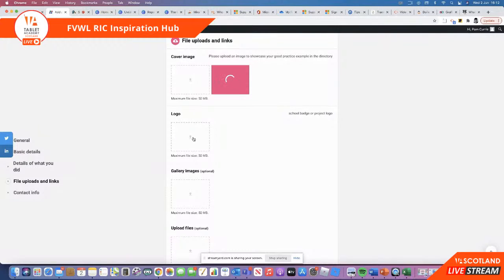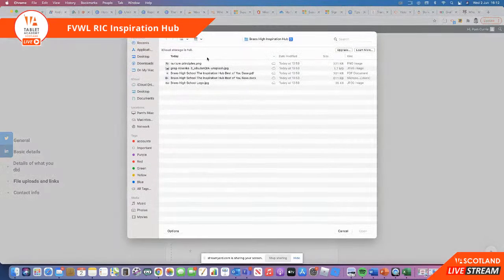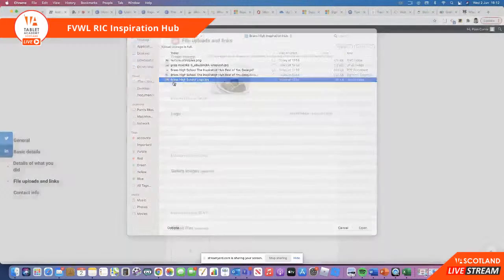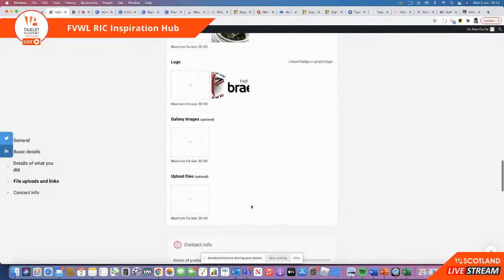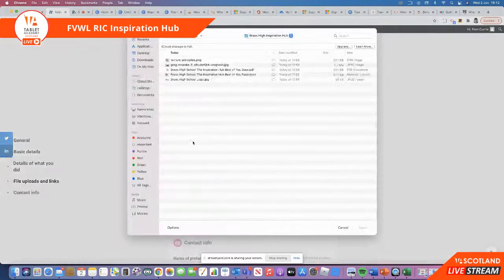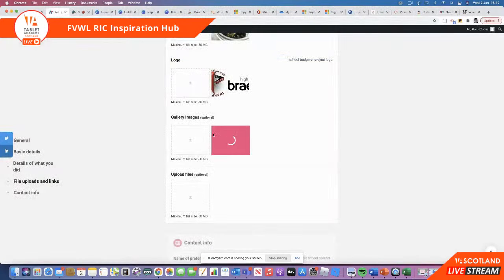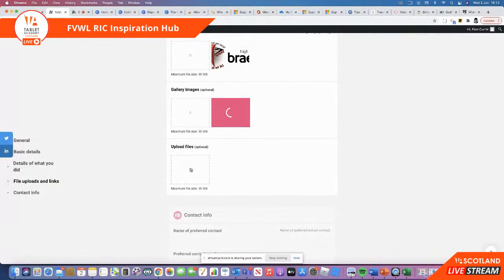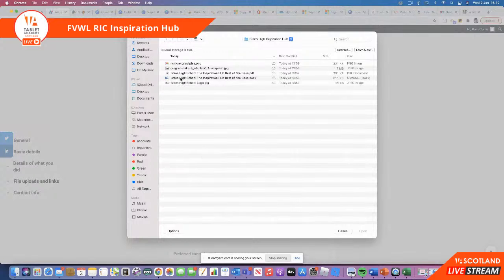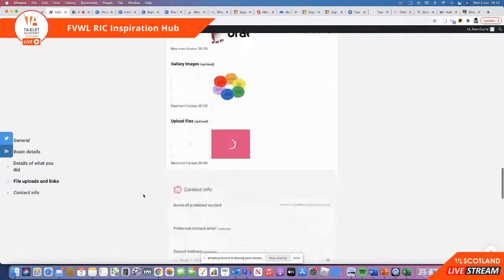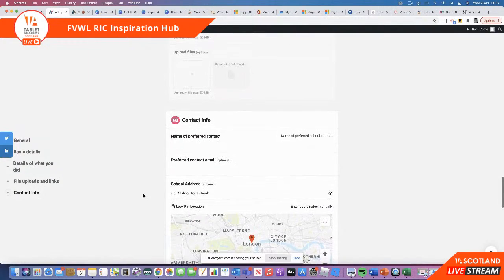And then we've got a school badge or project logo. So I'm just going to upload that now. I've got all the stuff saved in this Braze High Inspiration Hub folder. So I'm just going to go in with the Braze High school logo now and upload that. And then I've got a little image here of nurture principles that will stick into the gallery. And I'm going to just upload the PDF document as well, explaining more about it.